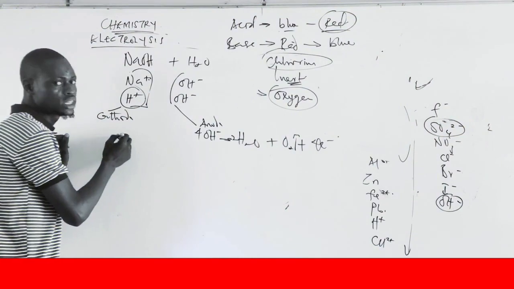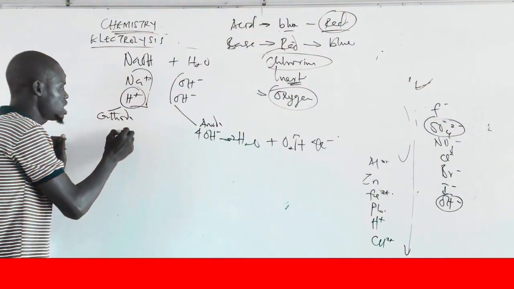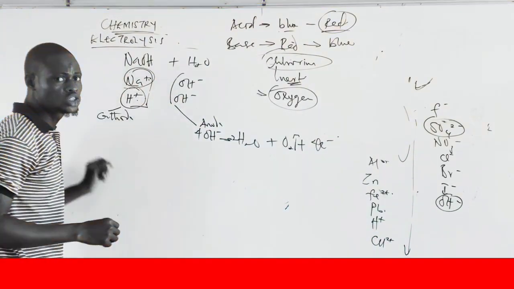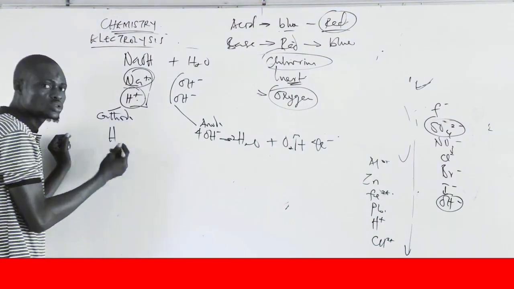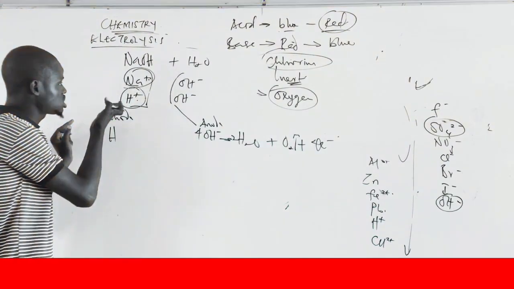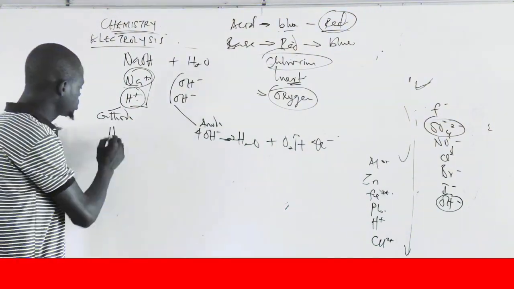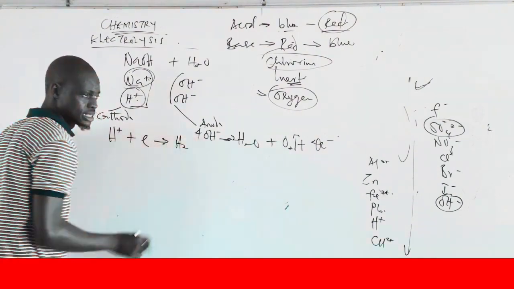Now, hydrogen ion will be what? Discharged. Simply means hydrogen gas will be produced. Now, if hydrogen ion is discharged, don't forget that there will still be leftover sodium ion. And I want you to know something. Hydrogen ion is going there to accept electron. Don't forget that reduction takes place at the cathode. So hydrogen ion is going to accept electron to formulate hydrogen gas.